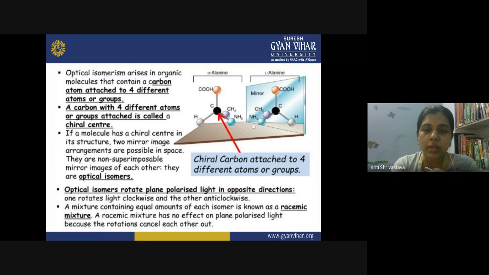Now both are equal. So what happens? When they are in the 50-50 ratio, your mixture will show no optical activity. If you see the net rotation, there is no rotation because of the two different rotations in opposite directions by the same amount. So overall, in a racemic mixture, there is no effect on the plane polarized light, and the two rotations cancel out each other.